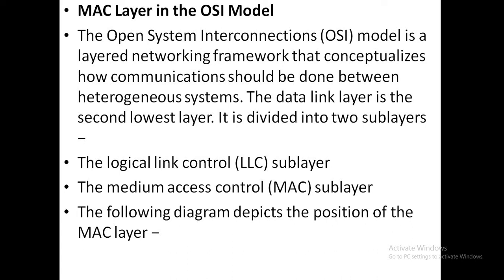The data link layer is the second lowest layer of the OSI model, and it is divided into two sublayers. One is the LLC sublayer and the second one is the MAC sublayer.